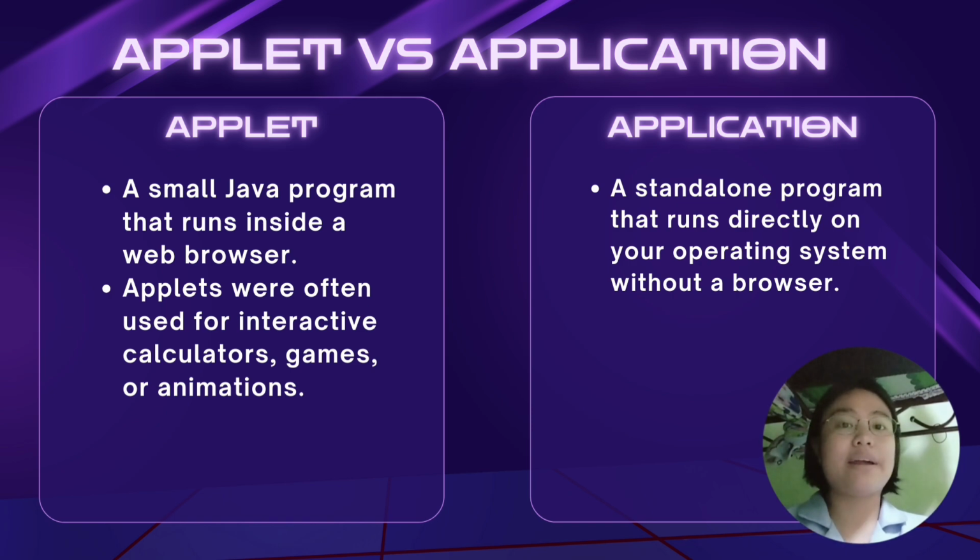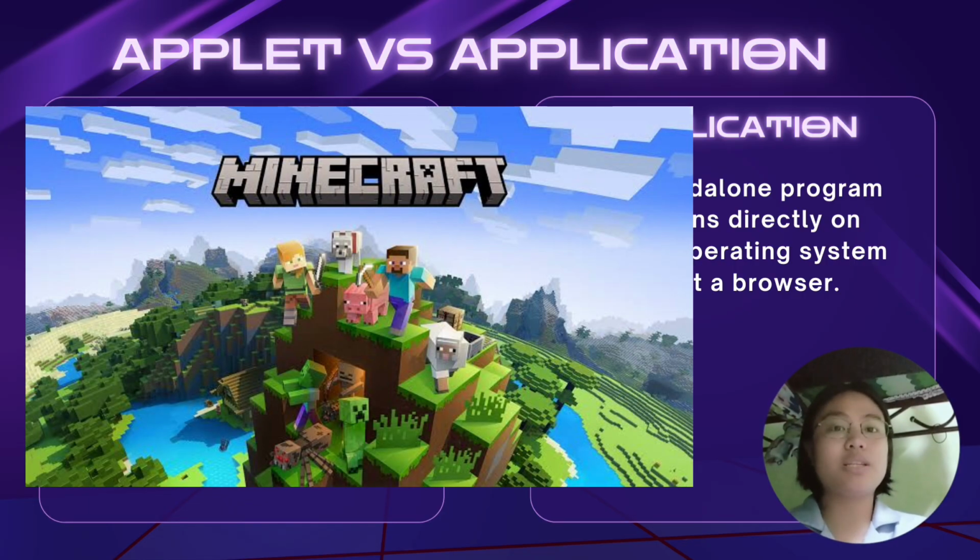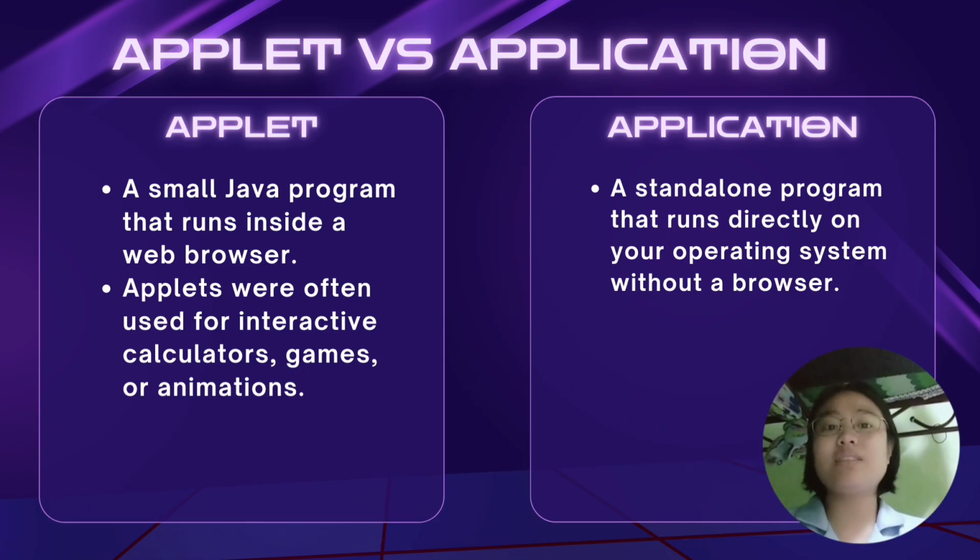On the other hand, an application is a standalone program that runs directly on your operating system without a browser. For example, the famous game Minecraft was originally written in Java, and many desktop applications, such as IDEs like Eclipse and IntelliJ, are Java based.